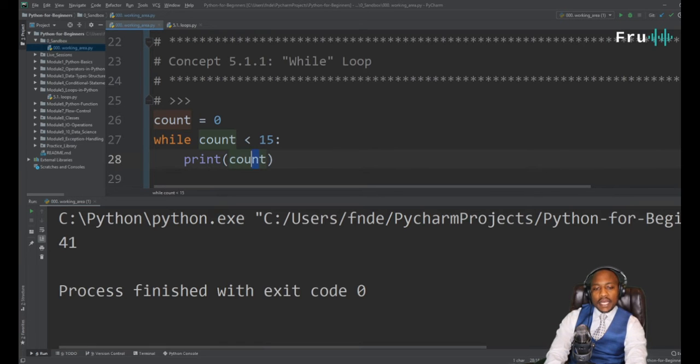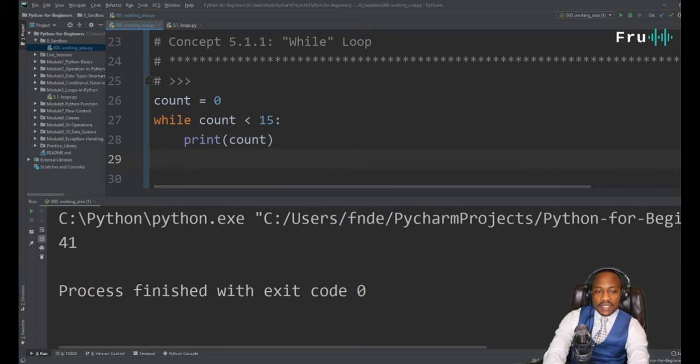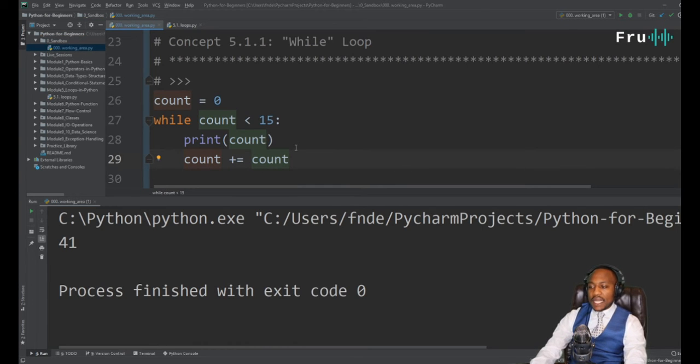We're going to print that value, but we can't just stop there, right? Because then how does count change? So we can now say count equals count, and we go ahead and increment the value of count, or this will always add more than we want, so we can say count equals count plus 1. All right, so if we run this,